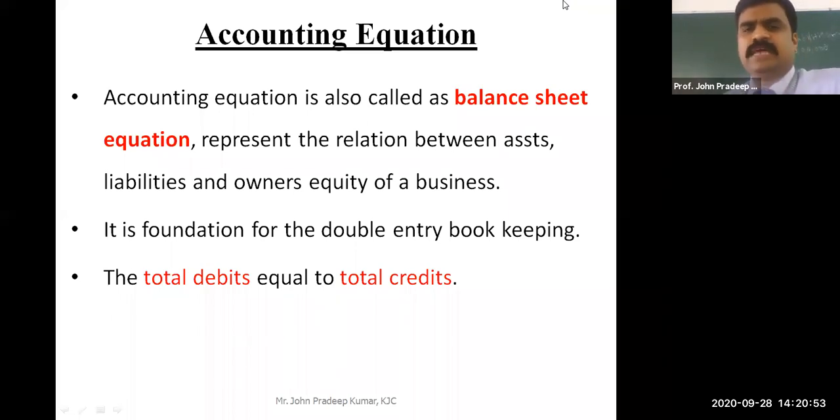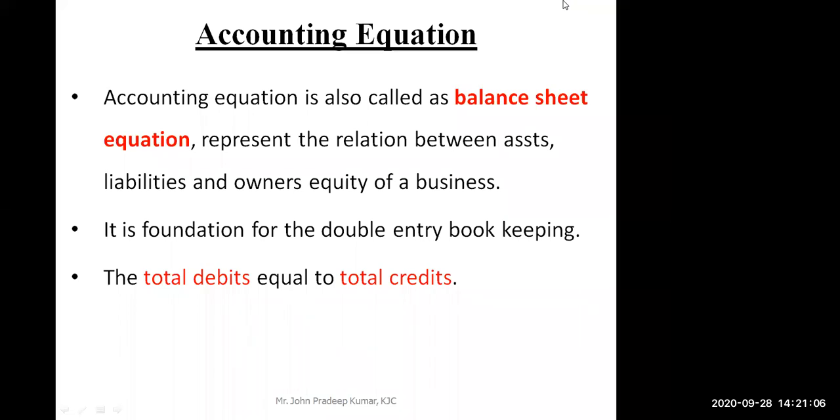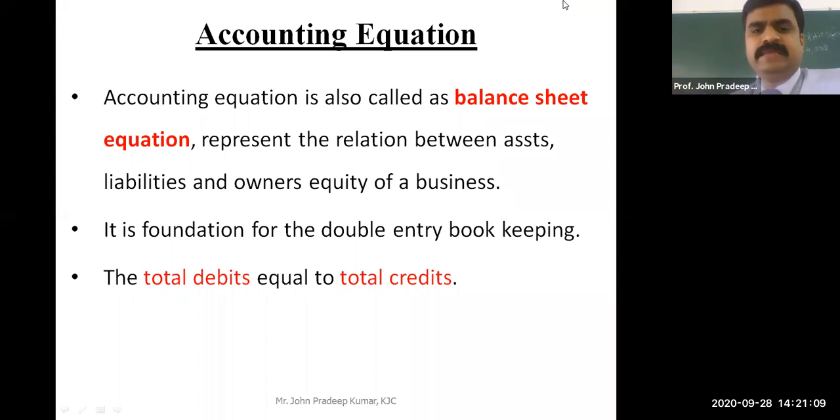That is why this is called the foundation for the double entry bookkeeping system. What is double entry? For every debit, there should be an equal credit. So your total debit should be equal to your total credit. That is why I normally teach the accounting equation first, and then journal entry, then ledger, then trial balance, then the final accounts.